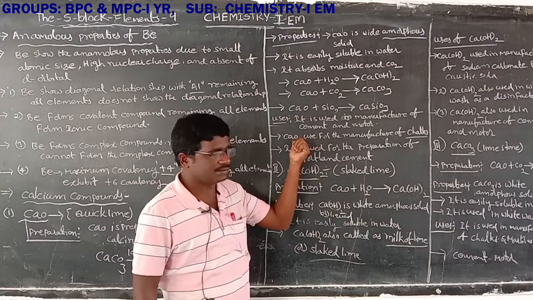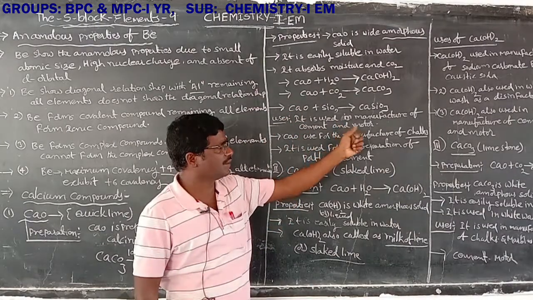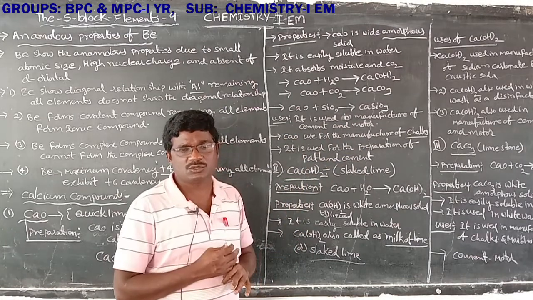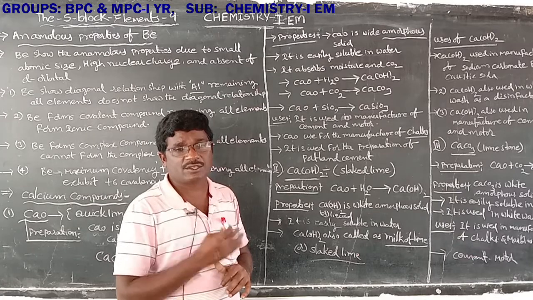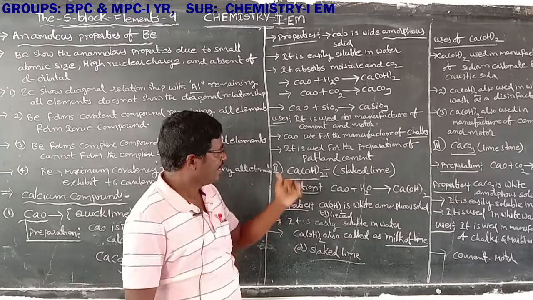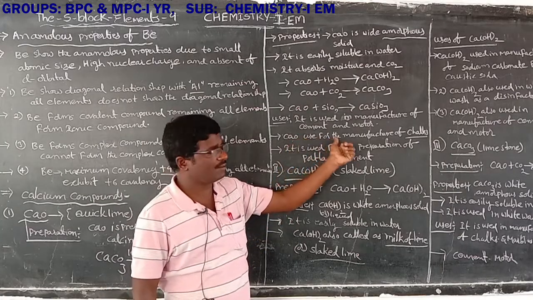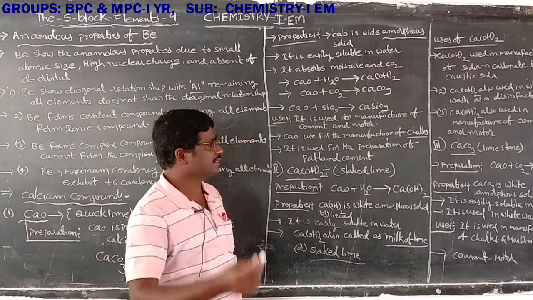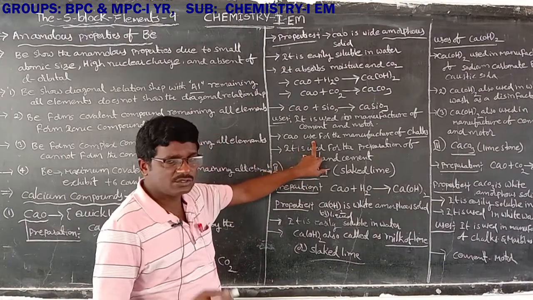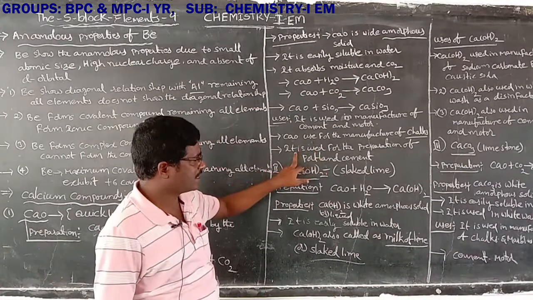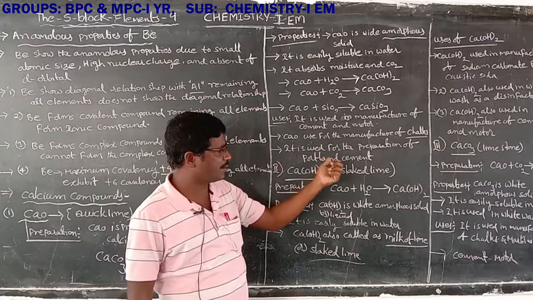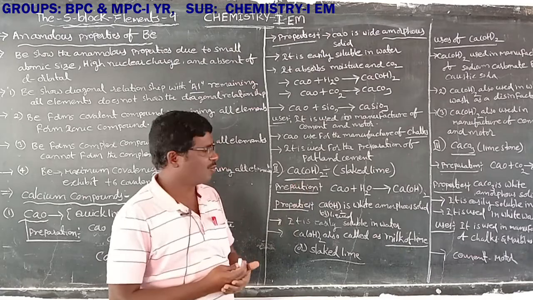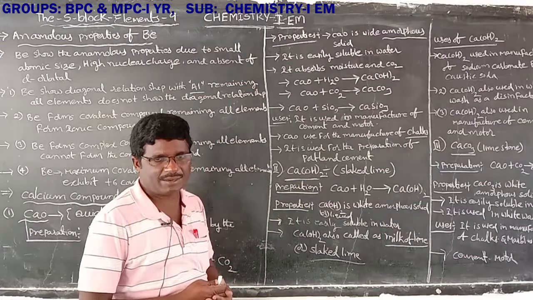Next one, uses. Calcium oxide is used for the manufacture of cement and mortar. Next one, calcium oxide is used for the manufacture of chalk. Next one, calcium oxide is used for the preparation of Portland cement. That is the uses of calcium oxide.